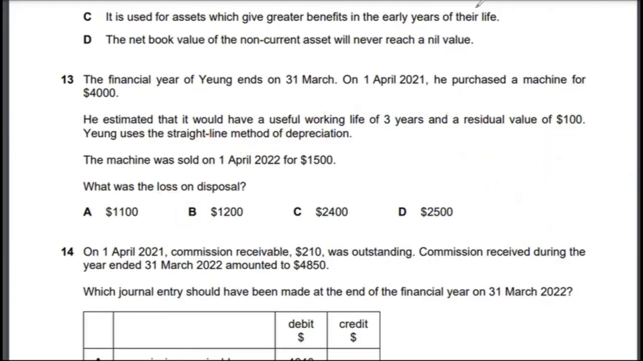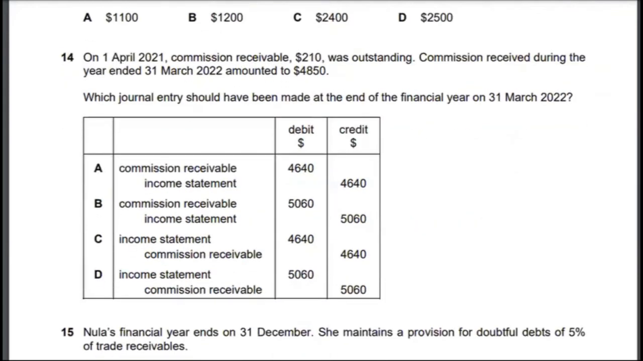So let's look at multiple choice 14. Multiple choice 14 seems like just some journal entries. So let's read it. On 1st April 2021, commission receivable 210. So this was the opening balance on a commission receivable account. $210 was outstanding.